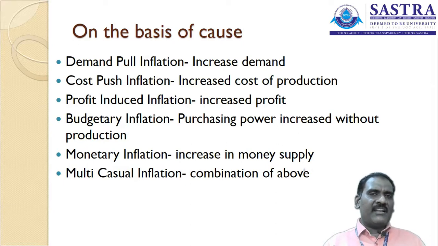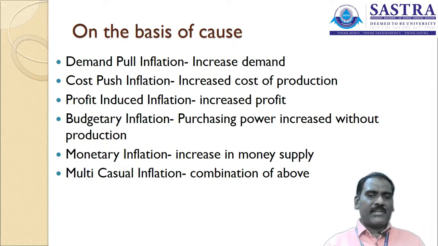There might be a reason: only a few sellers are available in the market, or the particular manufacturer is the only seller, a monopoly kind of competition. For that reason, they want to maximize the profit or skim the profit. They are fixing a skimming price in the market. That might be the reason we call it profit induced inflation.